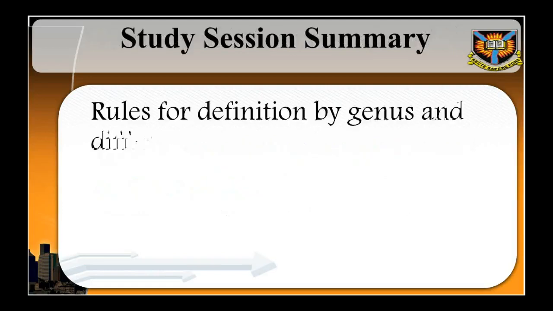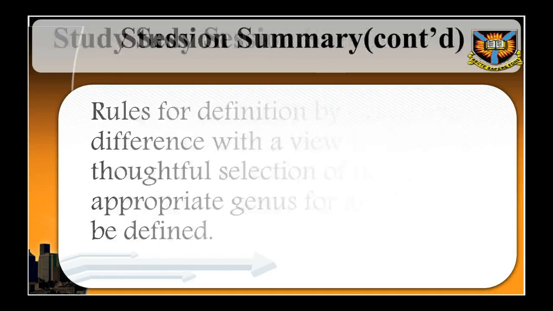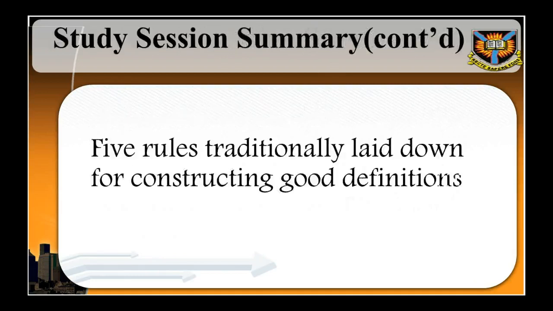Study session summary. In this study session, we looked at rules for definition by genus and difference, with a view to showing thoughtful selection of the most appropriate genus for any term to be defined. We identified 5 rules that have been traditionally laid down for constructing good definitions and explained them one after the other. End of study session 9.